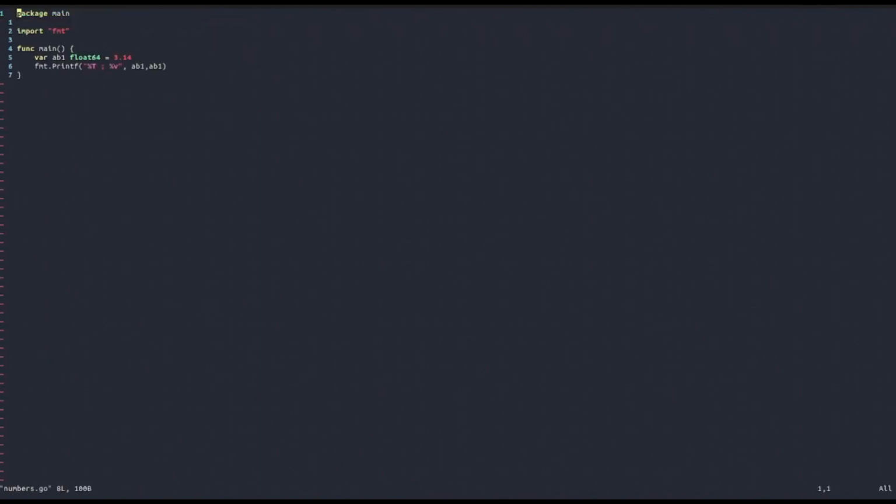Now, we've covered in the previous videos the concept of type inference. So we have seen that if we do not specifically specify a type for a variable, but we assign it at declaration, then the compiler can deduce on its own the type of the variable. Let's see what happens if we declare and initialize a variable AB1 and set it equal to another decimal number such as 2.75. Let's see what type it will give. So if we run it, then we get float 64.